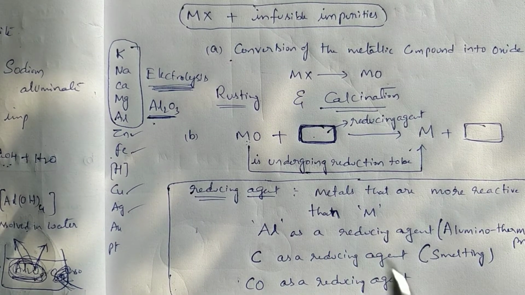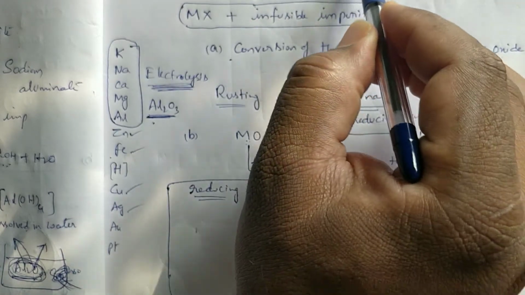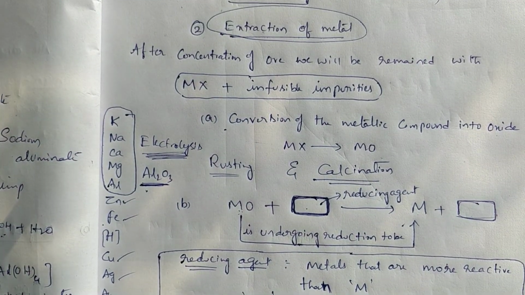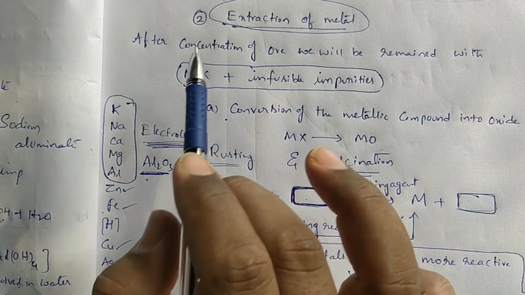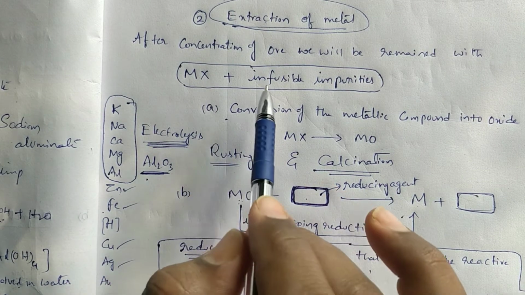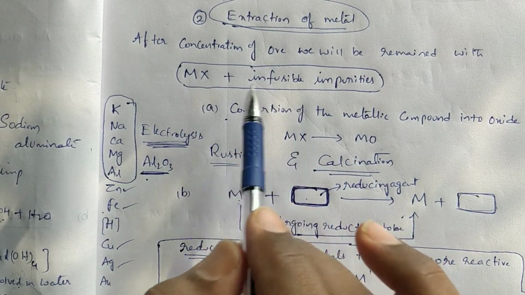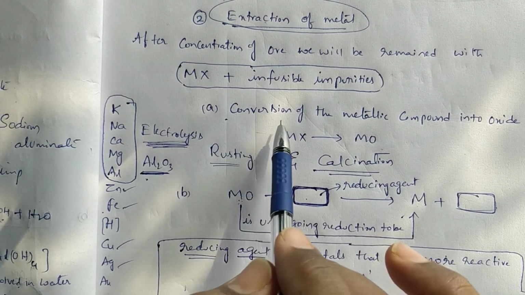Is it okay? Now, final conclusion of this one. This is totally coming under the second step, that is extraction of metal. In this extraction of metal, metallic compound plus infusible impurities are there. That metallic compound plus infusible impurities will be involved with the first step, that is conversion of the metallic